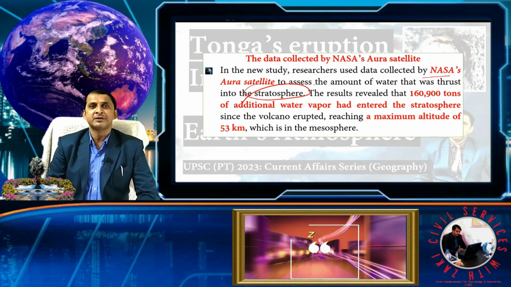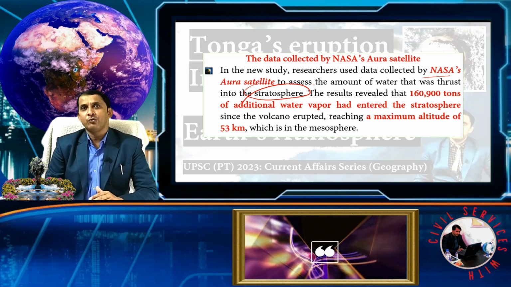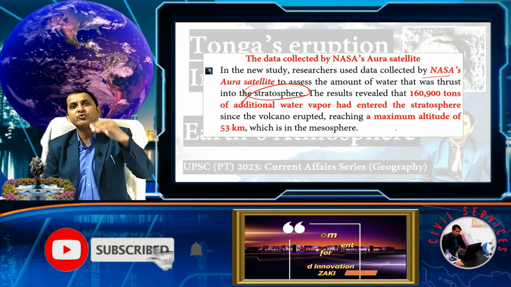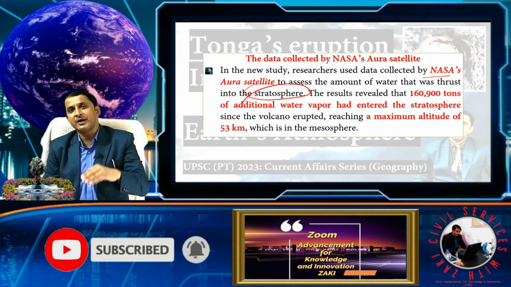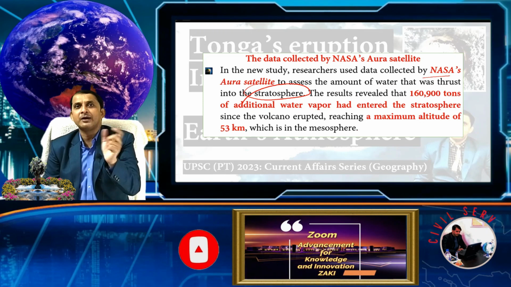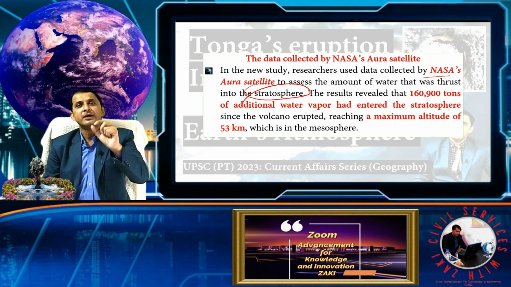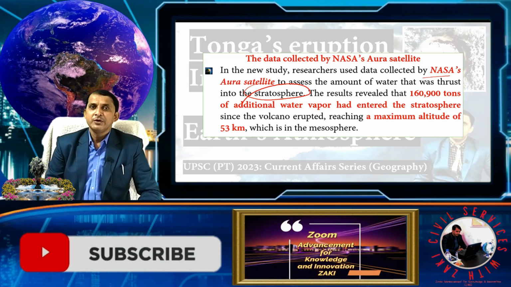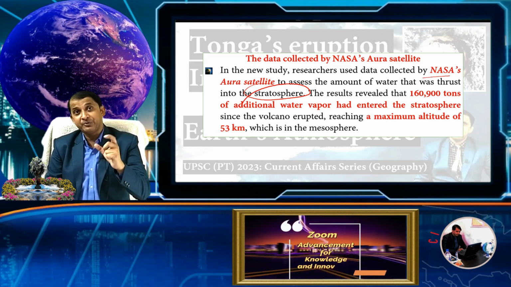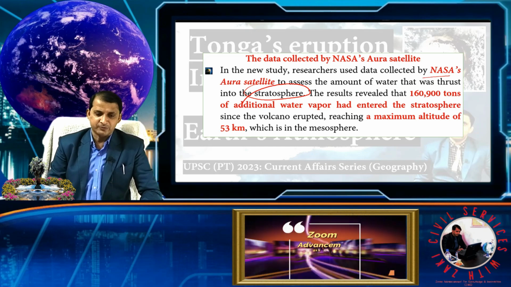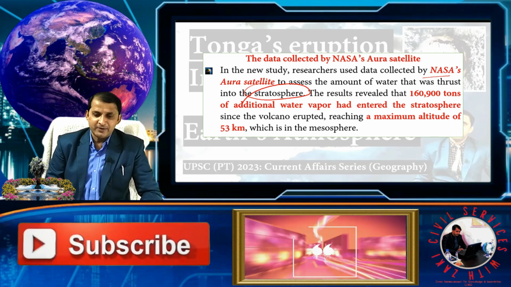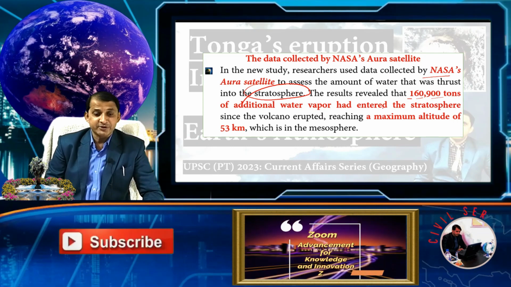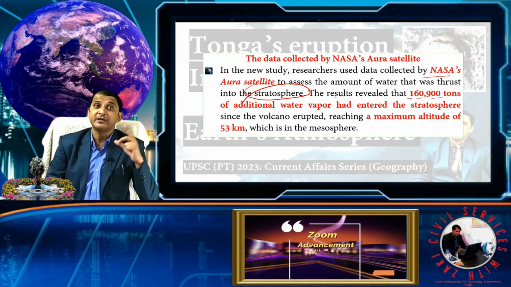So what is the stratosphere? The stratosphere is above the troposphere. If you go from the surface of the Earth to 12 to 18 kilometers, it's called the troposphere, and basically the tropopause is present at about 10 to 12 kilometers, and from 10 kilometers to 50 kilometers the stratosphere is present. Beyond the stratosphere is the mesosphere. So it revealed 160,900 tons of additional water vapor in the stratosphere.